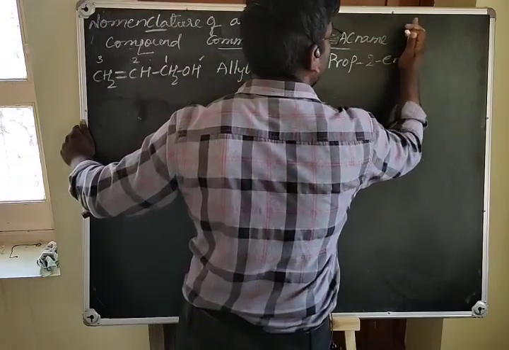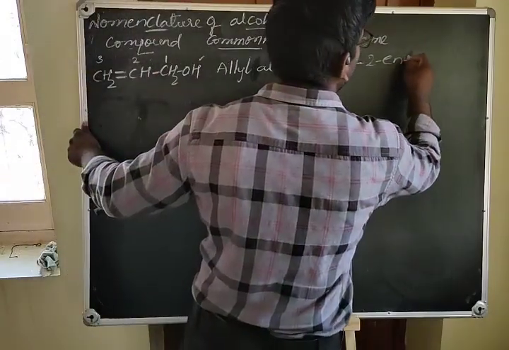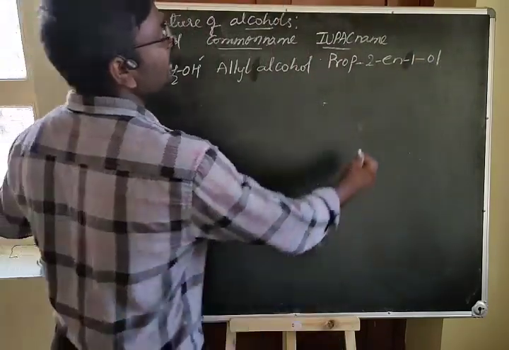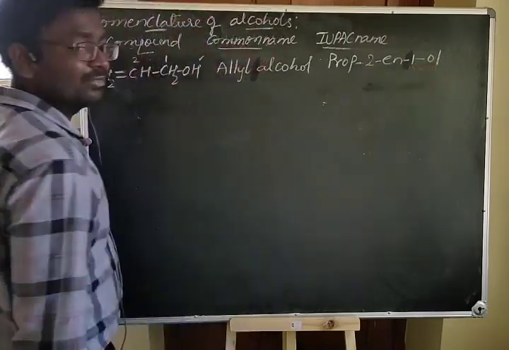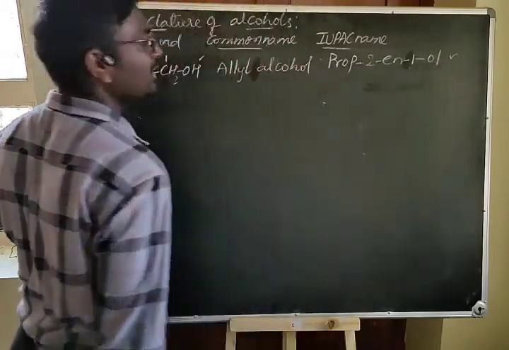Here there is one more functional group, so you have to replace that E by OL. The double bond starts at the second carbon and OL starts at the first carbon, so this is the correct IUPAC name of the compound.